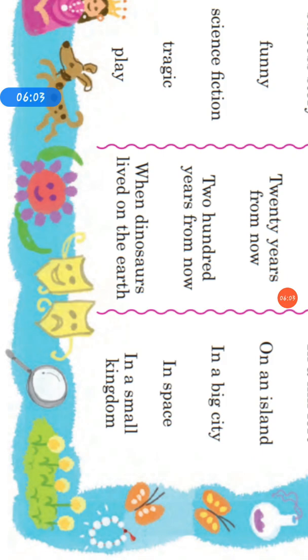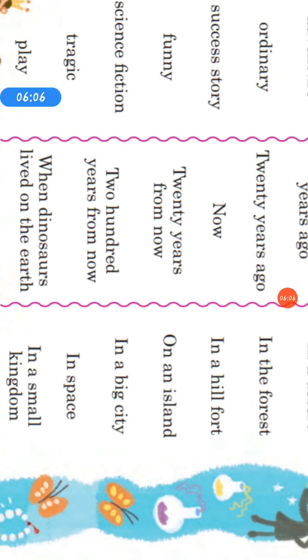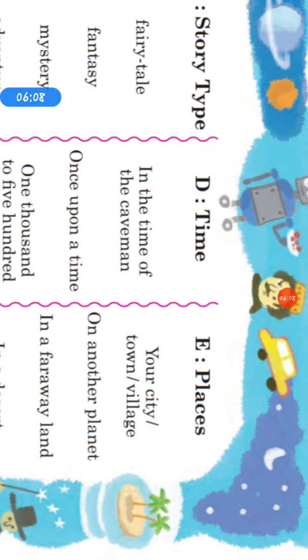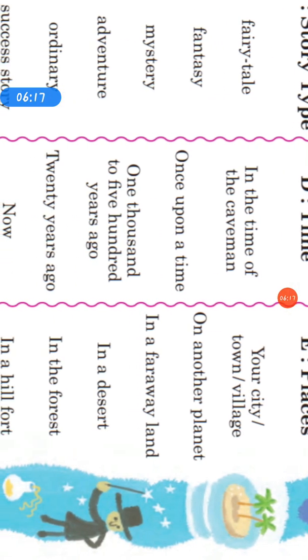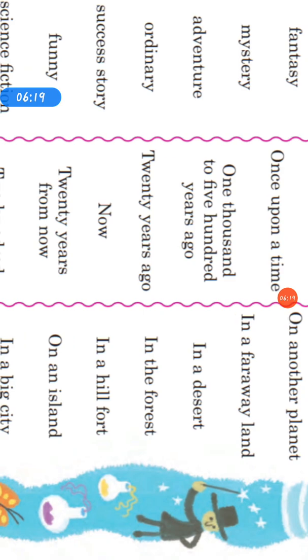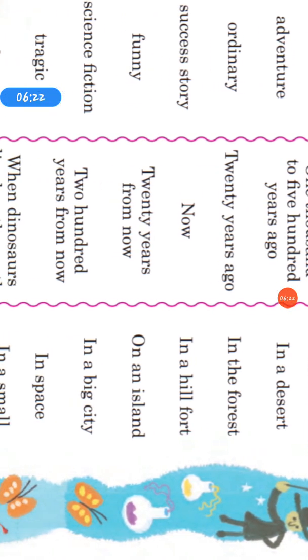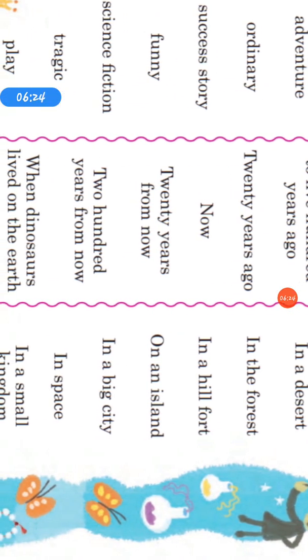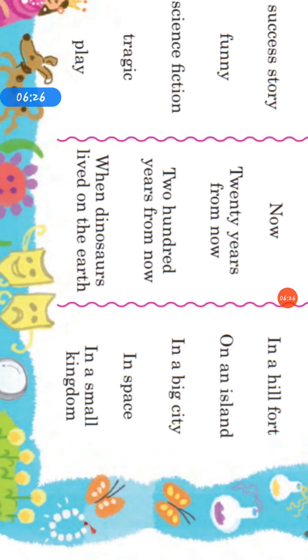We can choose any one from this time period. And the last person has to choose the place where this story takes place, that is your city, town, village, on another planet, in a faraway land, in a desert, in the forest, in a hill fort, or on an island, in a big city, in space, in a small kingdom. Then you have to put all these elements together and form a story.